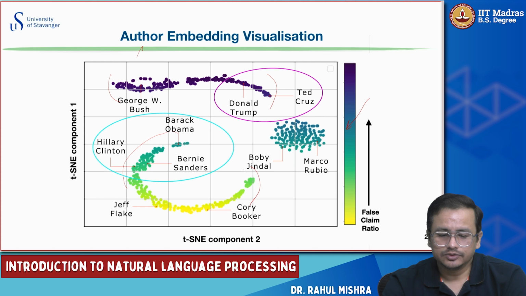But you can also see in the embedding space that Donald Trump and Ted Cruz are closer to each other, and Bernie Sanders, Barack Obama, and Hillary Clinton are closer to each other. So the model is also able to capture the ideology. They belong to the same party, they have the same vision, and so on. The model is able to capture that also.